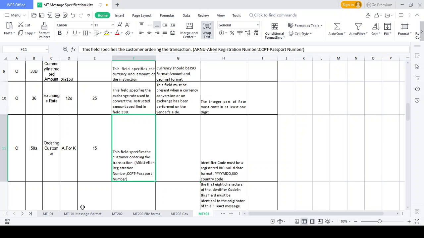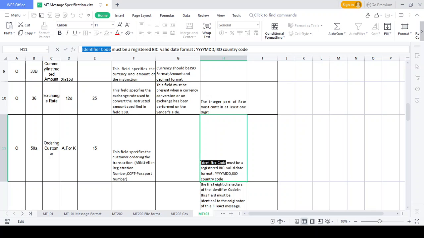It is one kind of validation. They may use a passport number or alien registration number, whatever number. For the originating customer 15A field, based on the party identifier they pick the address and remaining details. Passport means they mention CCPT, with the passport number. Whether the specific ordering customer is mapped against a specific identification code. The identifier code must be registered in a valid date format. This is called the identifier code.